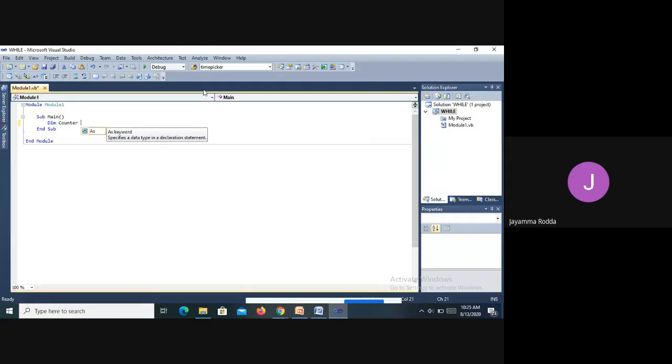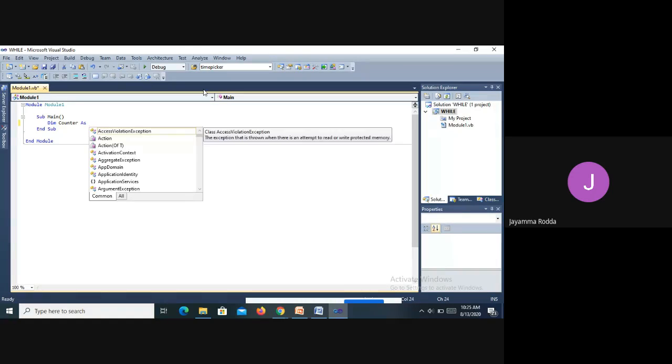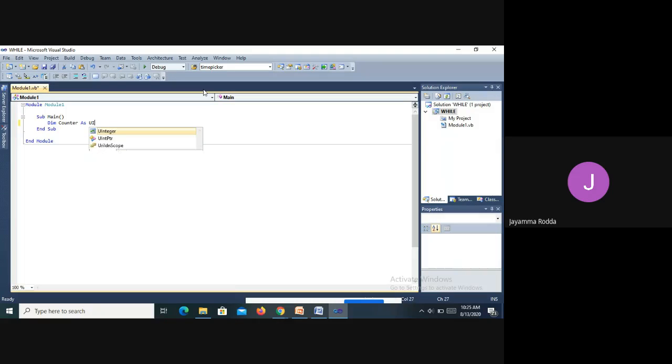Dim counter as Integer. I'm going to initialize the variable here itself, nothing but giving it some value. I'm giving counter a value that is 1. While declaring, I have given a value to counter.